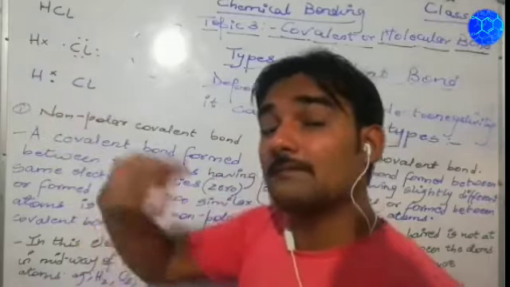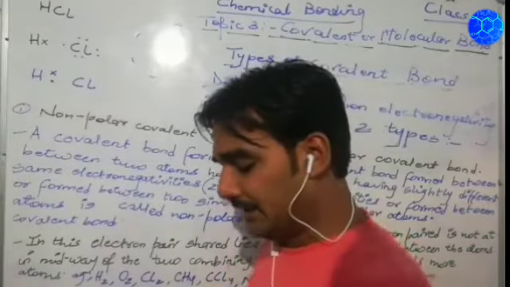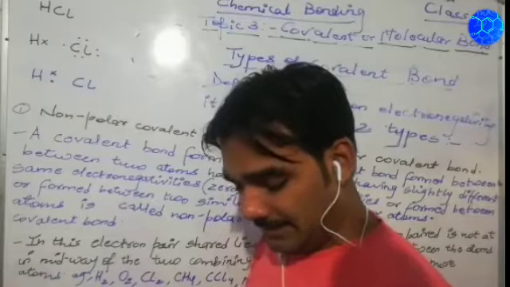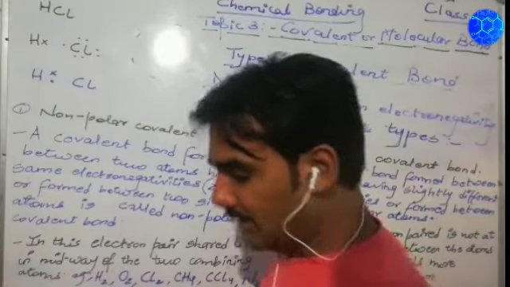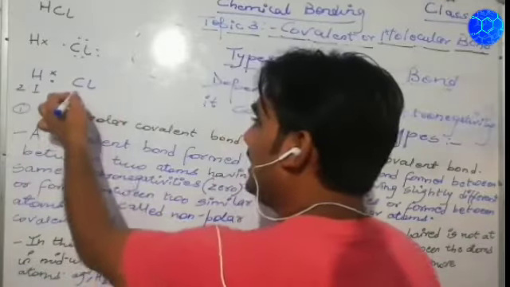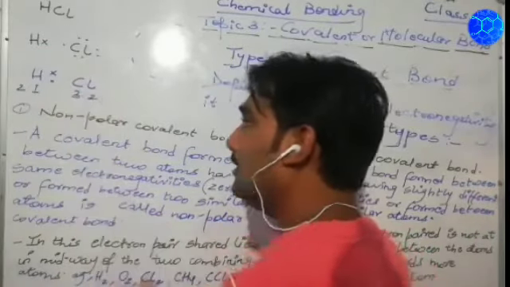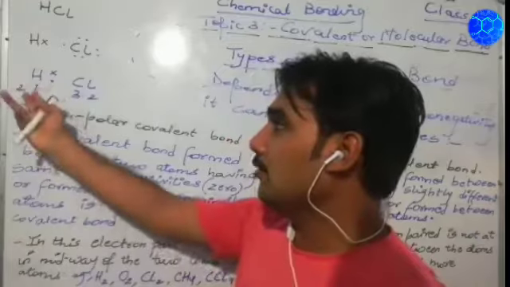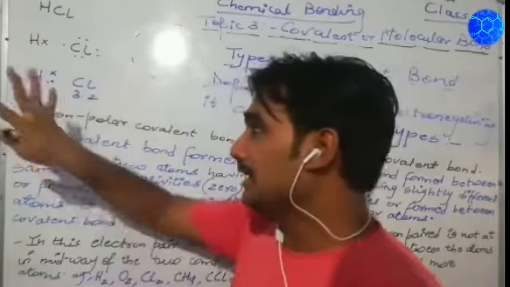Now the thing that arises is that these both have different electronegativities. Hydrogen has electronegativity 2.1 and chlorine has 3.2. So you can see that both these atoms have different electronegativity.